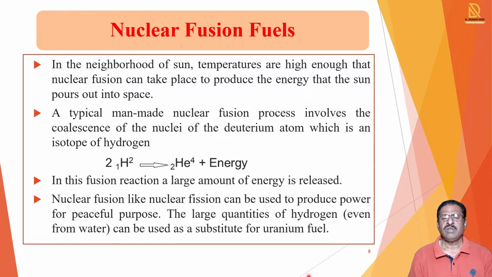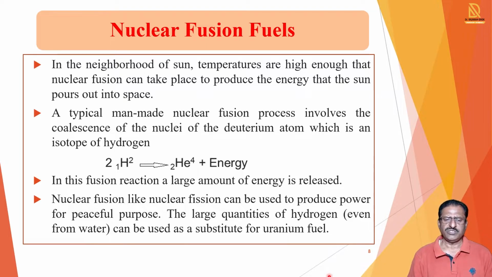Typical man-made nuclear fusion processes involve the fusion of the nuclei of the deuterium atom, which is an isotope of hydrogen. So by using deuterium, the same reaction can also be carried out. You see here the reaction: 2H2, that is the deuteron, gives helium-4 and energy. In this fusion reaction also, a large amount of energy is released. So we can use hydrogen or deuterium as the fusion fuel.